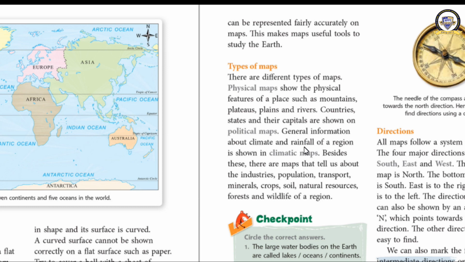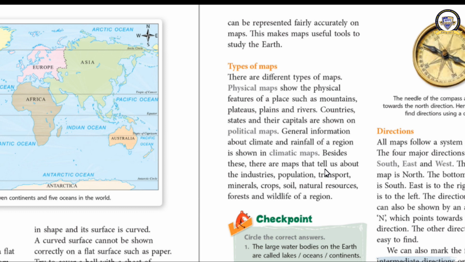In this way also maps are prepared, and they are known as climatic maps. The maps related to the climatic conditions are known as climatic maps. The boundaries are shown in a political map, and the relief features, the features of the land, are shown on a physical map. Got it now?